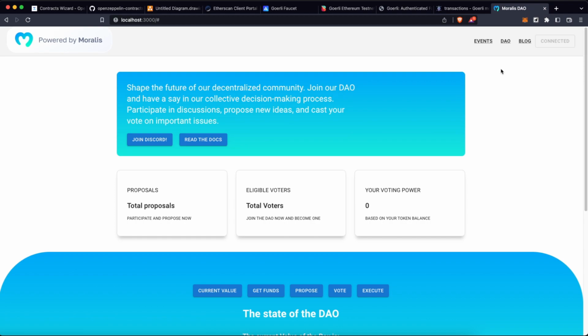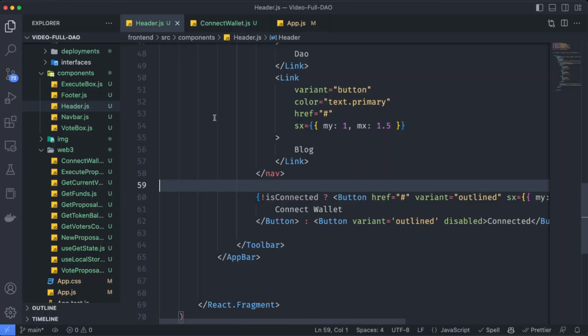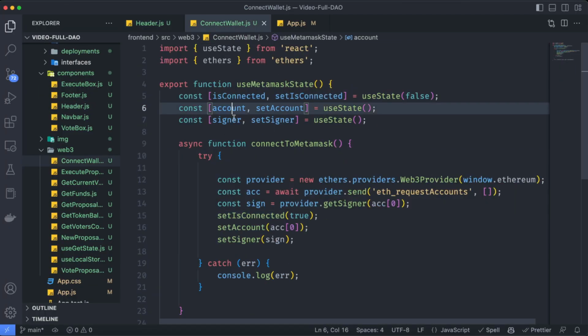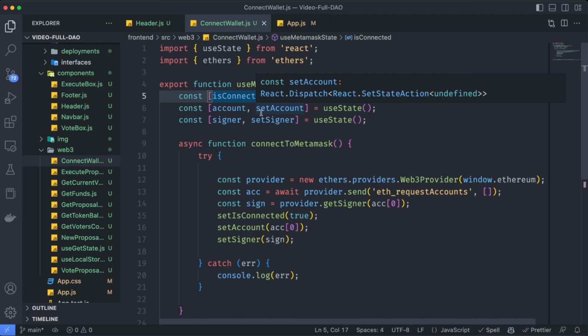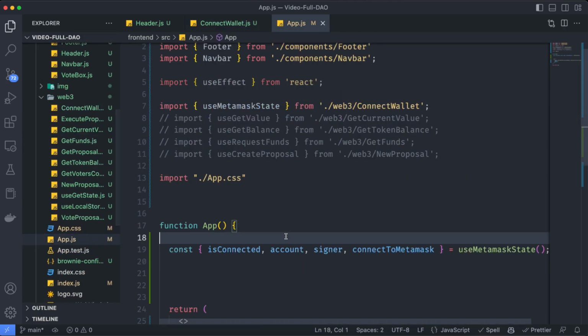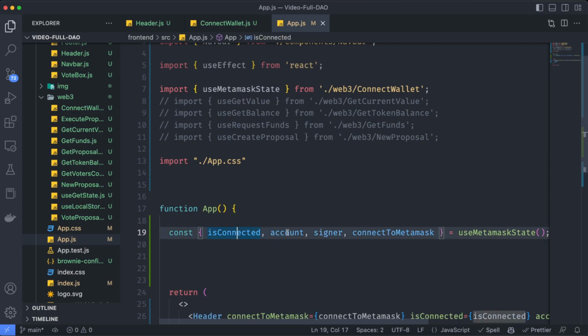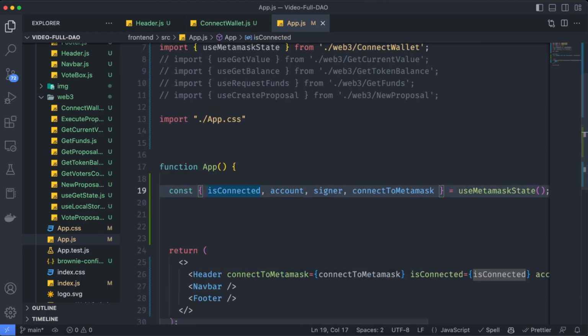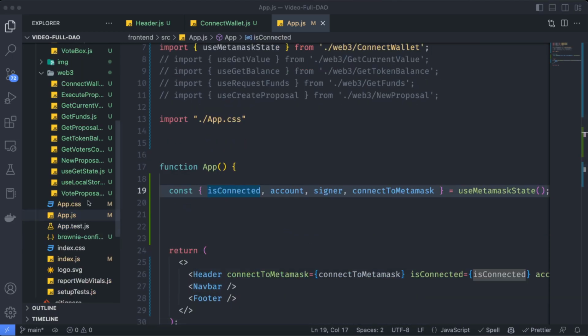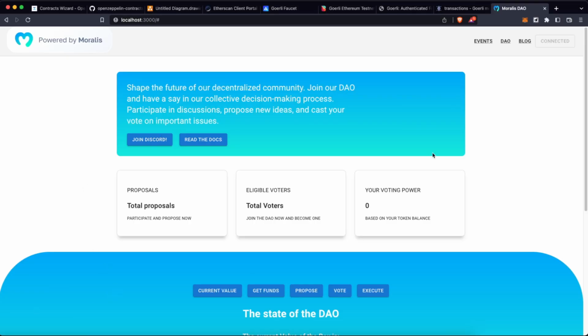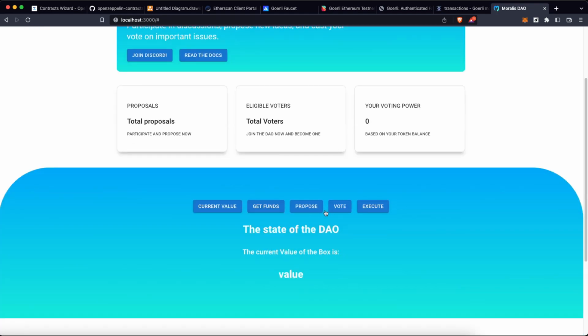As easy as that. Now, as we have this connection, it means we have this signer, the account, and is connected. We can start using that in conjunction with our smart contracts to start executing those functions. So here on the app.js, I need to send these exact same parameters as I did on the header to the navbar, and understand the navbar as the component which has all this interface, including these buttons.